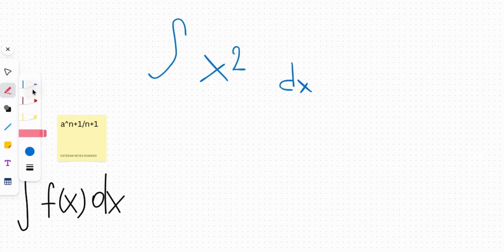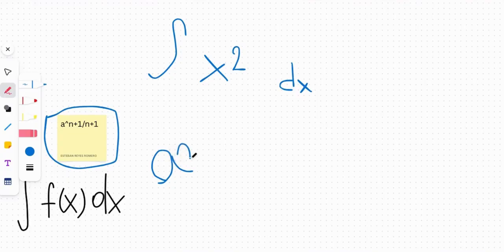This right here is just the power rule of integration, or technically, I don't know how to explain it fully. I will try my best to explain it in the next video, but this is what it is. I'm doing it in my writing, it's kind of bad. Here a is just any variable, which I'm just stating as an a.